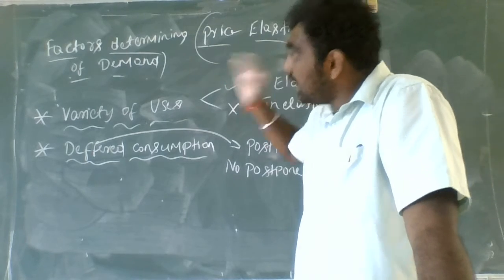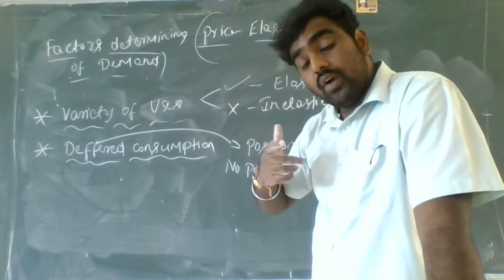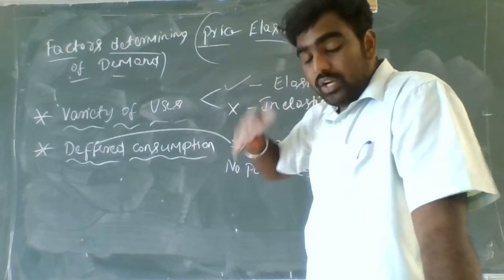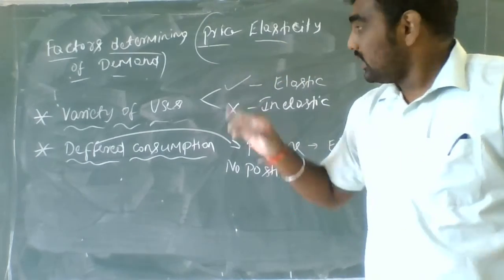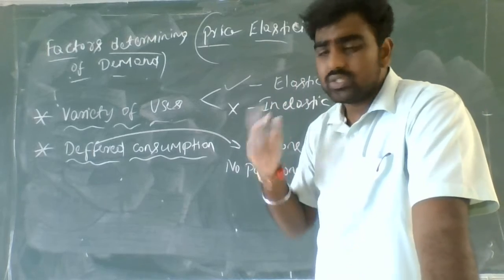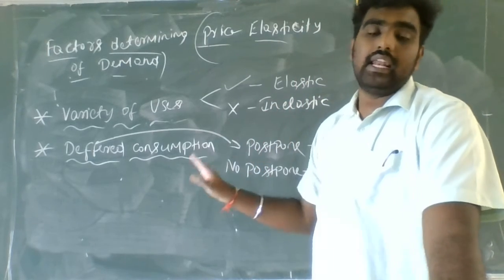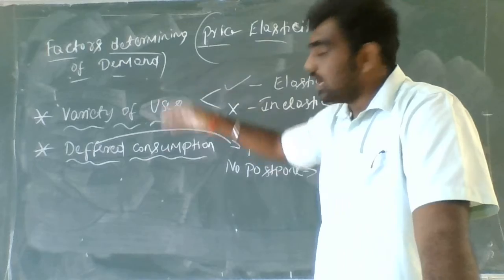Now you will get an idea what are the factors when there will be elasticity of demand or less elasticity of demand or inelasticity, when the goods are elastic and when the goods are inelastic. You understood through these factors.